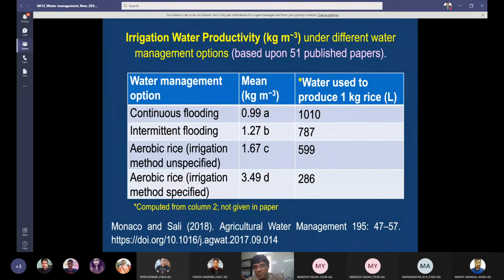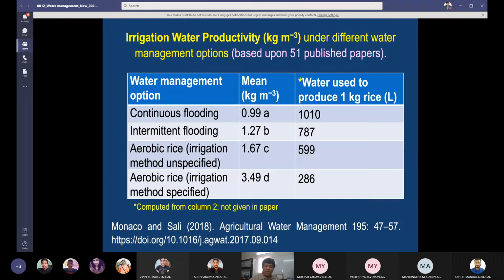If water is important for you, then go for the last method. If the yield is more important, I think there is no answer to continuous flooding. In totality, if you want more yield, let us go for continuous flooding. If you want more water productivity, go for aerobic rice, because there are trade-offs. If you increase one thing, the other thing decreases. So you need to make a compromise in this.